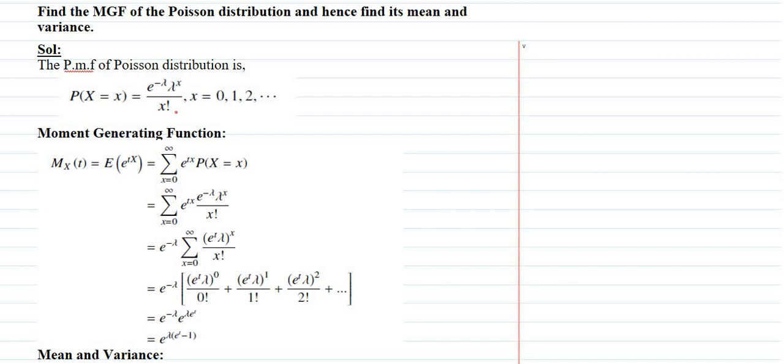Solution. First let me define the probability mass function of Poisson distribution. That is P of capital X is equal to small x is e power minus lambda into lambda power x divided by x factorial, where x varies from 0, 1, 2, etc.